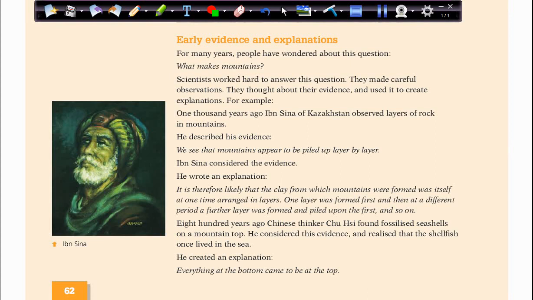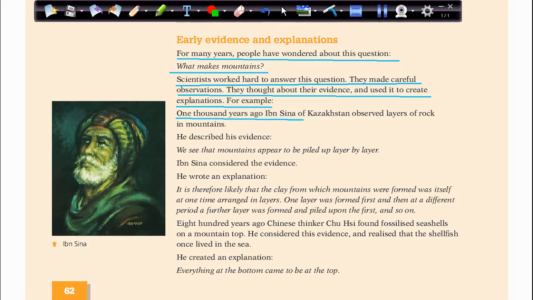Early evidence and explanations. For many years, people have wondered about this question. What makes mountains? Scientists worked hard to answer this question. They made careful observations. They thought about their evidence and used it to create explanations. For example, 1,000 years ago, Ibn Sina of Kazakhstan observed layers of rock in mountains. He described his evidence. We see that mountains appear to be piled up layers by layers.